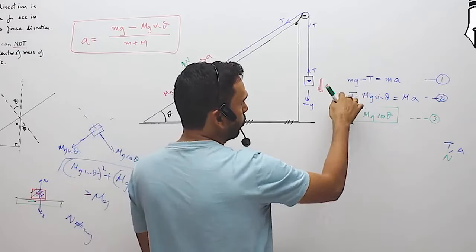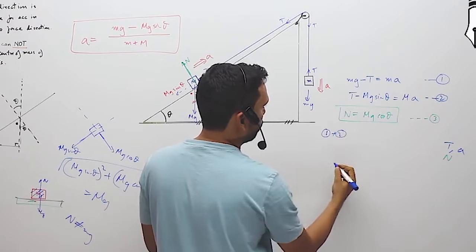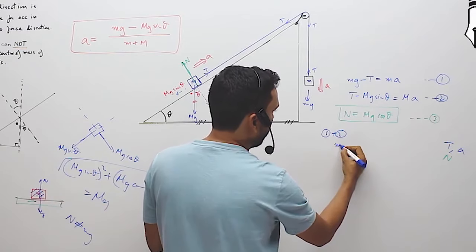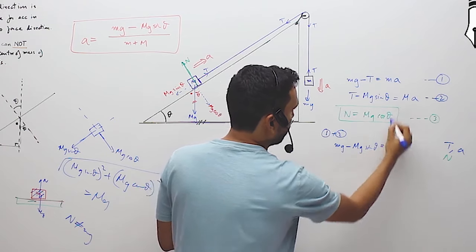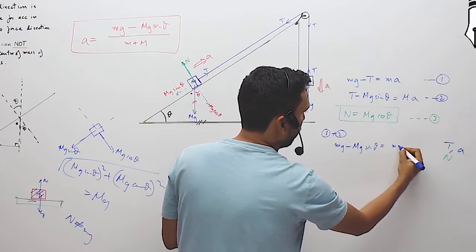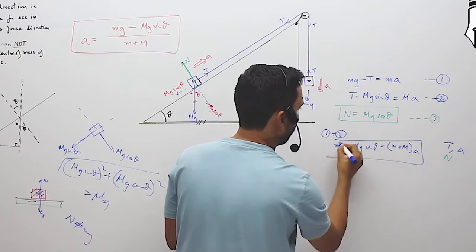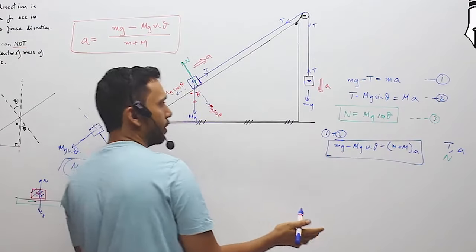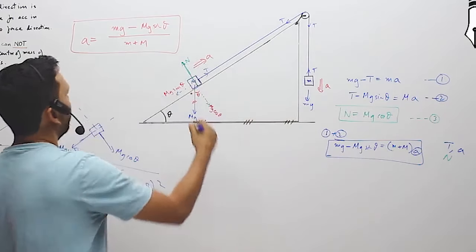So adding the two, 1 and 2, what do we get? Equation 1 plus 2, T gets cancelled, we get mg minus mg sine theta is equal to, this side gets added, m plus m, a. So that's the equation. Here all the variables are gone, only a remains. So we can find out a by putting that down. And what we get? We get this.